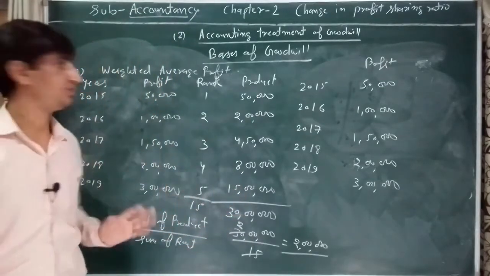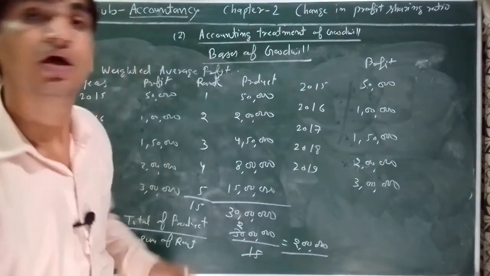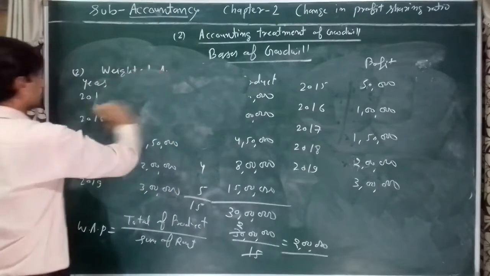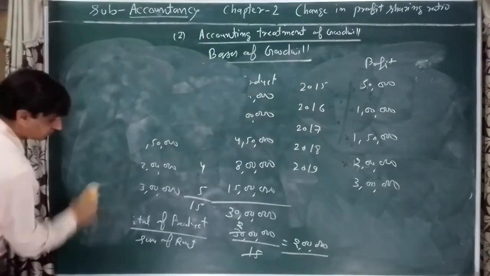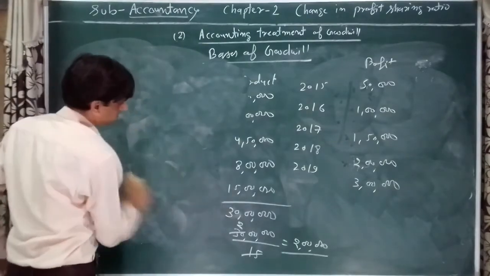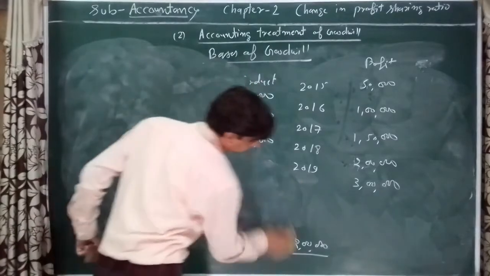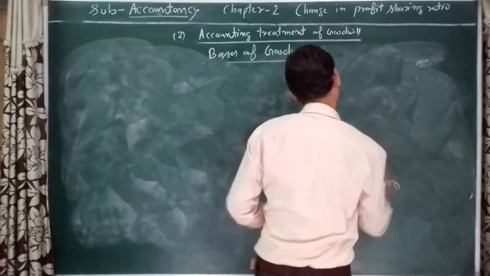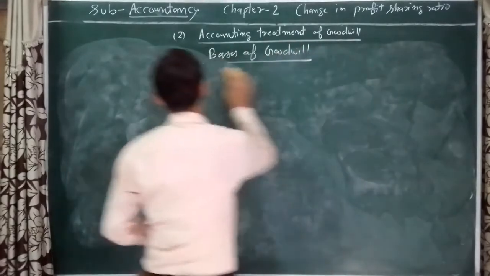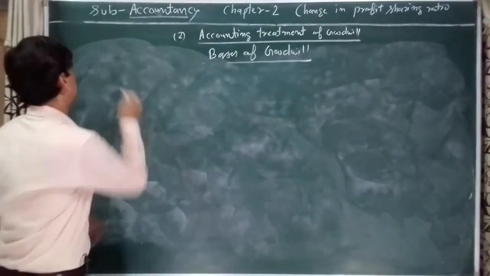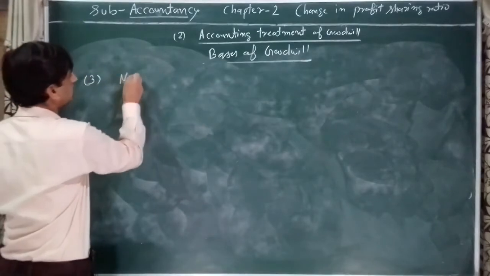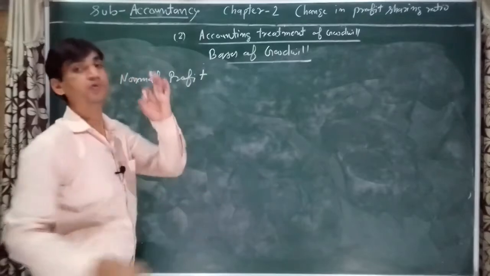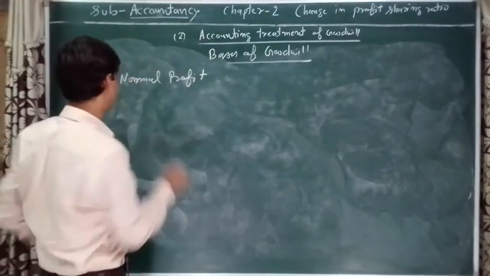Okay. The third concept is normal profit. Only one formula is used for calculation of normal profit.